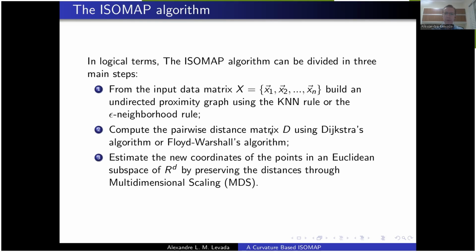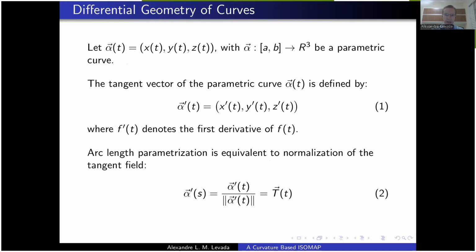So Isomap basically works as follows. First, from the input data matrix, we build an undirected graph, the KNN graph. Then we compute a pairwise distance matrix T with the geodesic distances using Dijkstra's or Floyd-Warshall's algorithm. And then we perform the embedding. We find the coordinates of the embedding using multidimensional scaling.